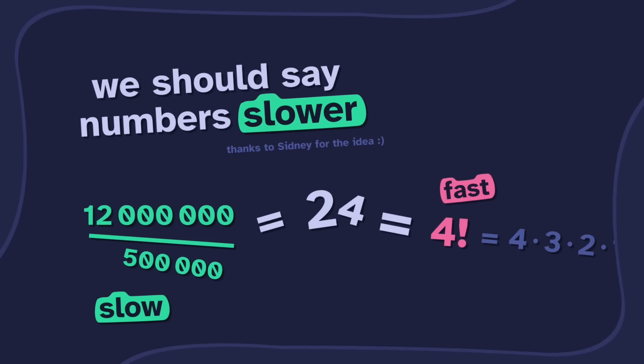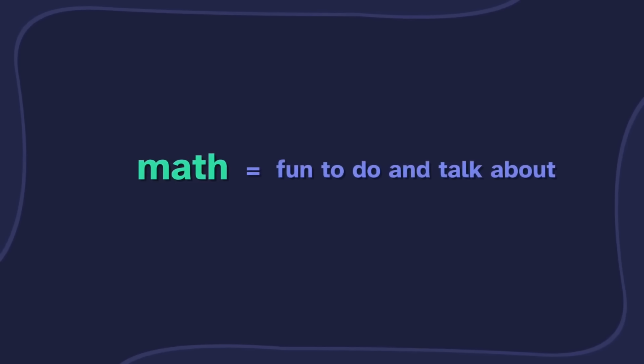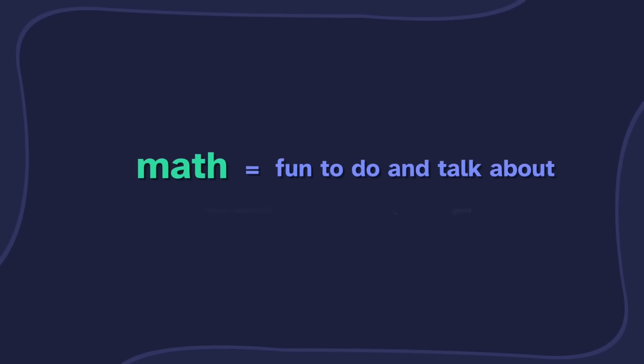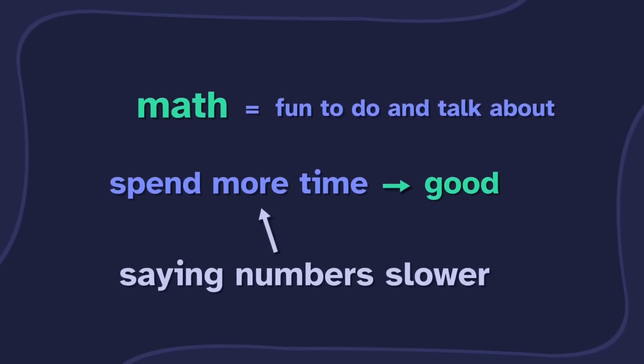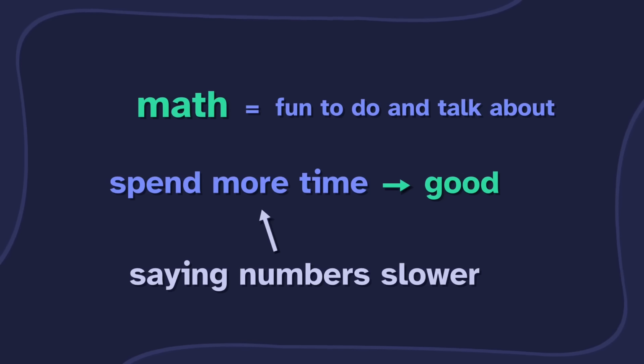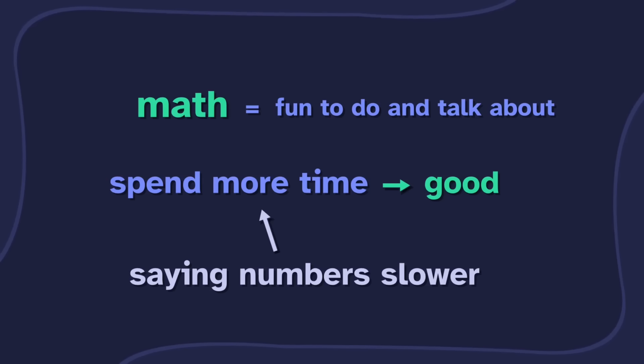What? Why? Well, you like math because it's fun to do and talk about, right? Yeah, it's fun to do and talk about. So, if we spend more time doing and talking about math, that's good, right? Yeah. And saying numbers slower means that we spend more time. Yeah, okay, you've convinced me.